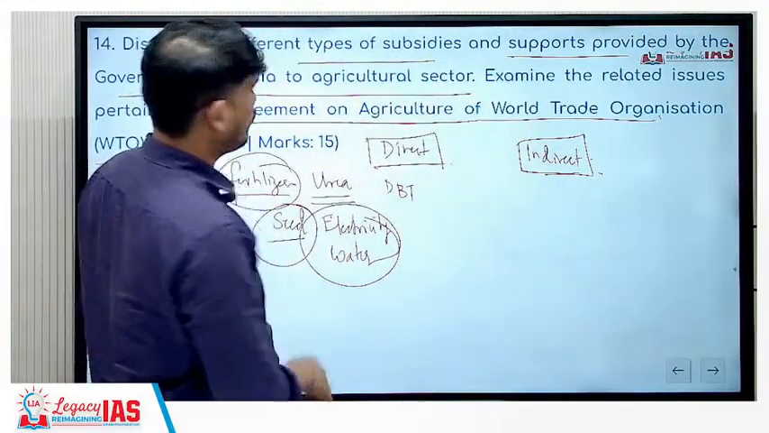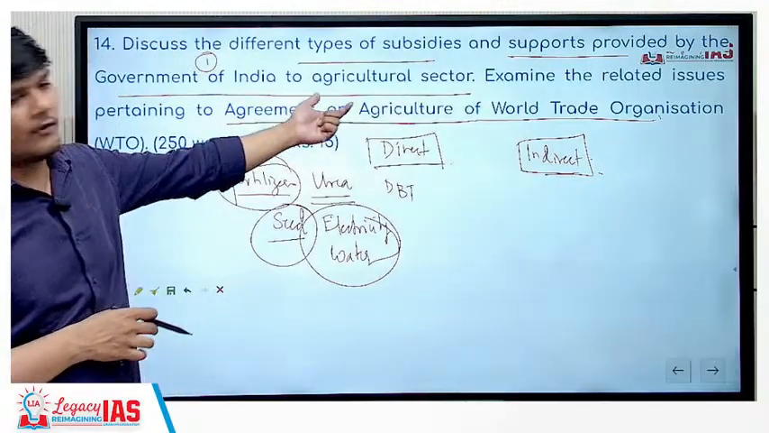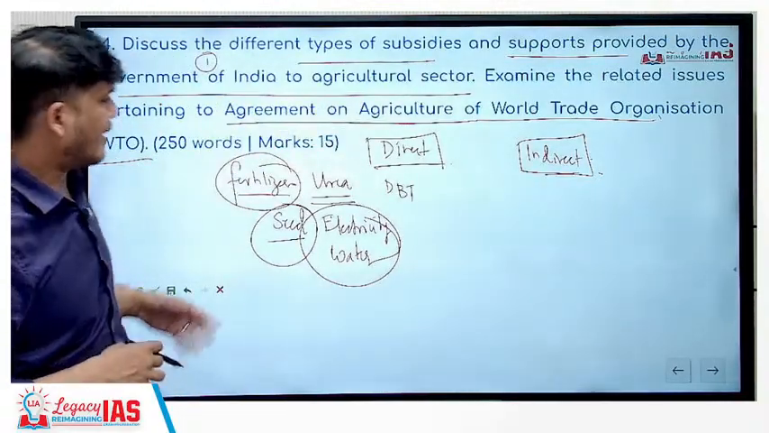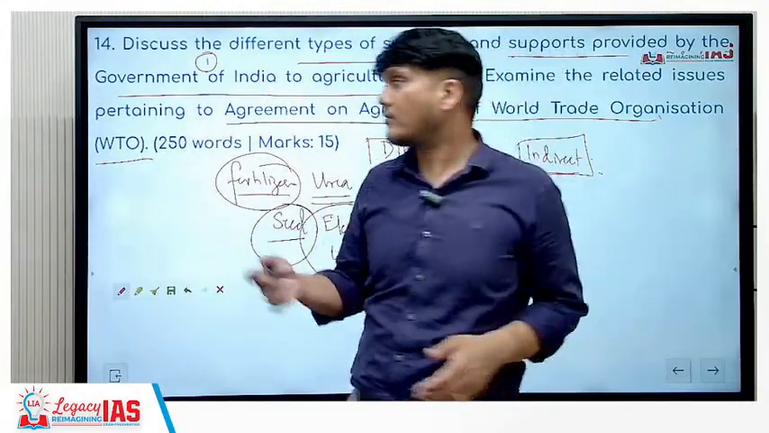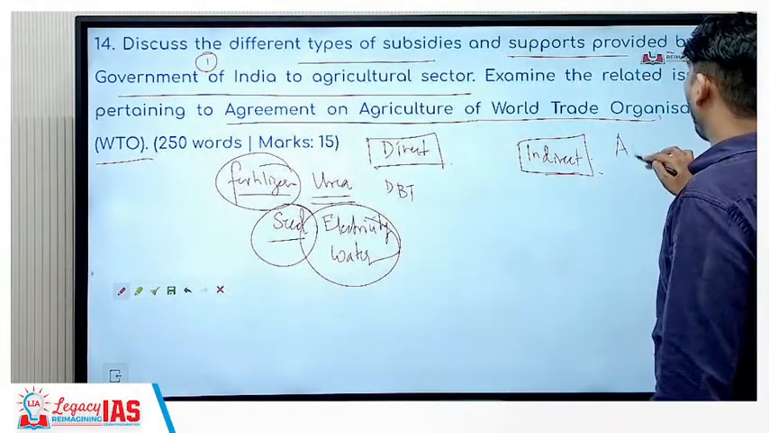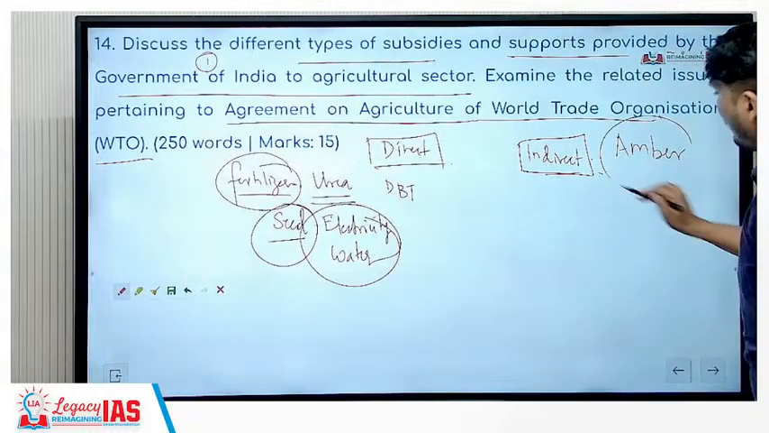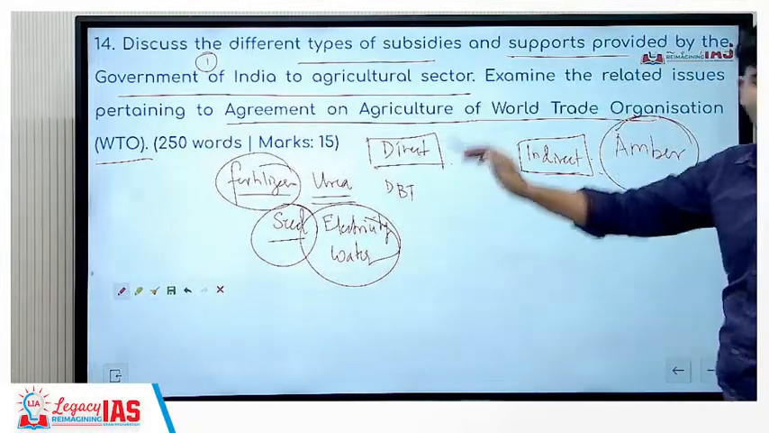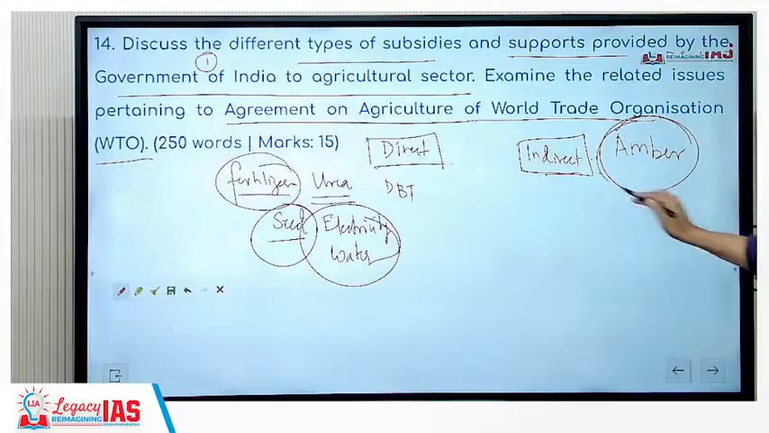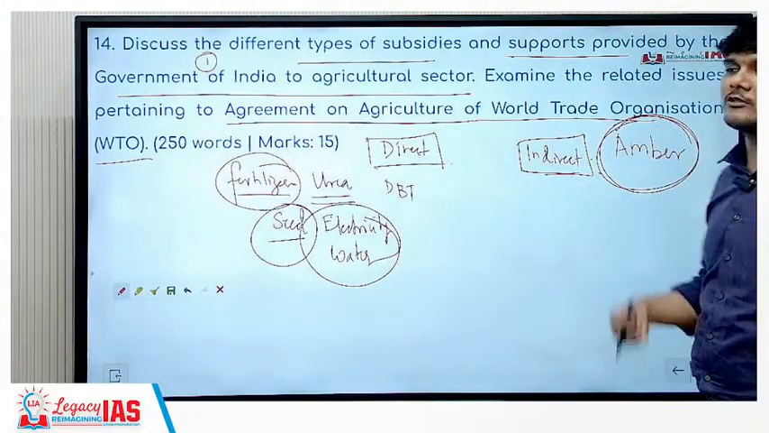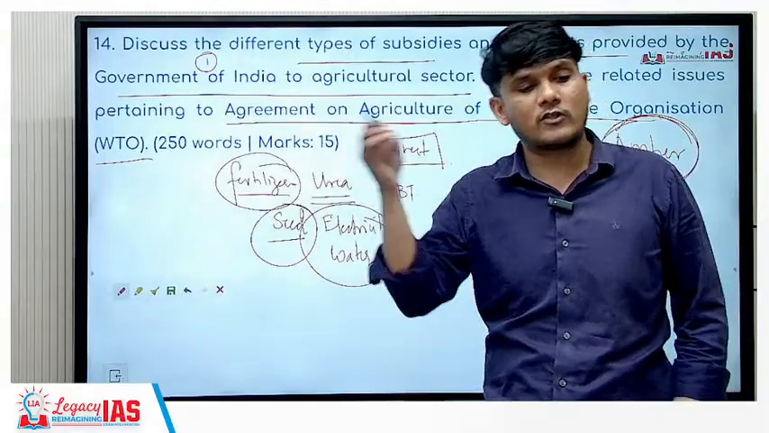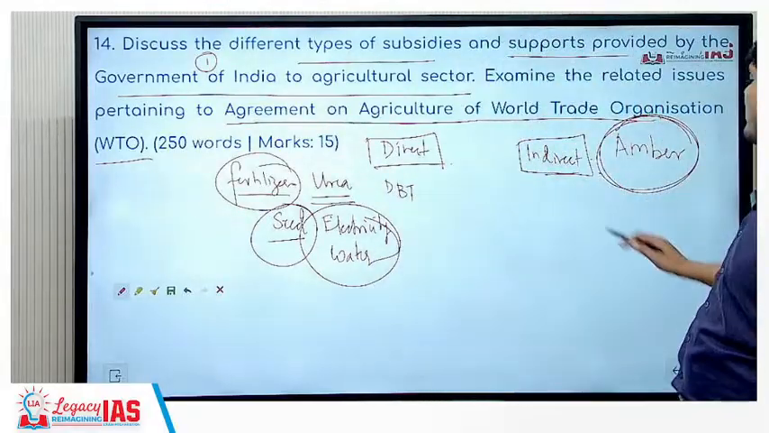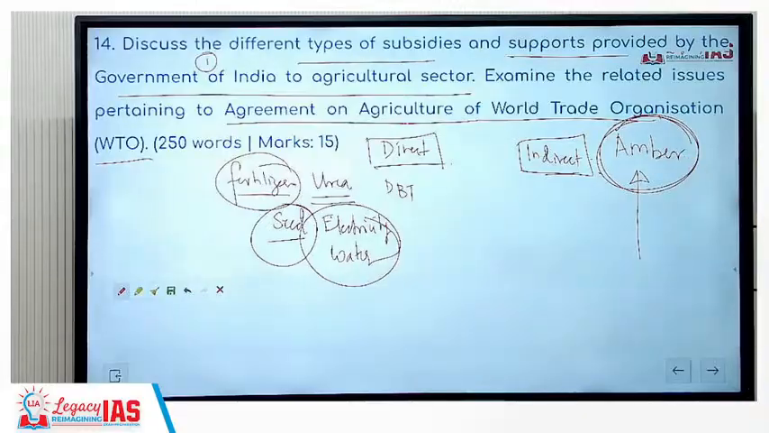Next, examine the related issues pertaining to the Agreement on Agriculture of the World Trade Organization. I have explained this. This is going on for over a decade and a half: India provides so much subsidy, and USA says that this subsidy is amber box subsidy, which is trade distorting subsidy. So you cannot provide it. But India argues, it being a poor nation, farmers being poor, they need some help, and people are also poor, so they need cheap food grains, as a result of which I am going to provide a high amount of subsidy.